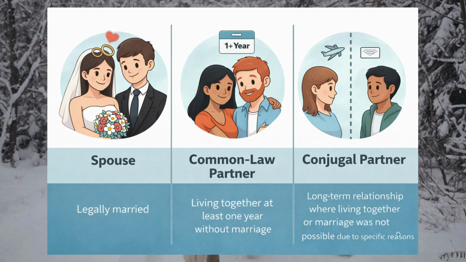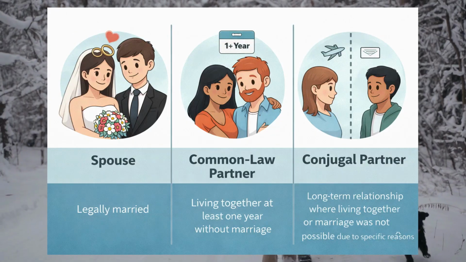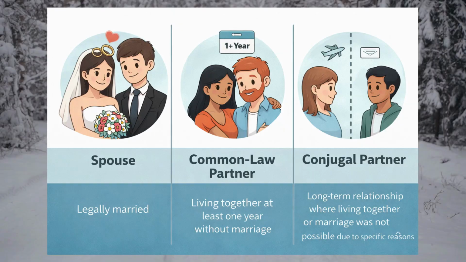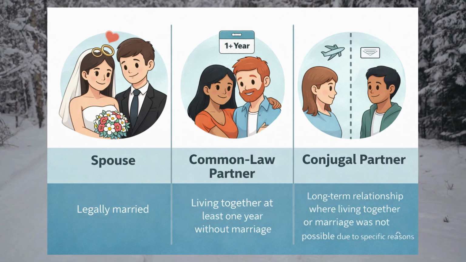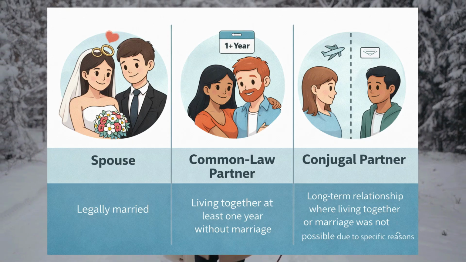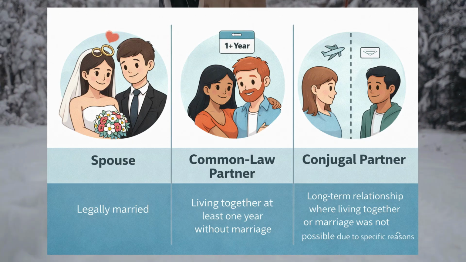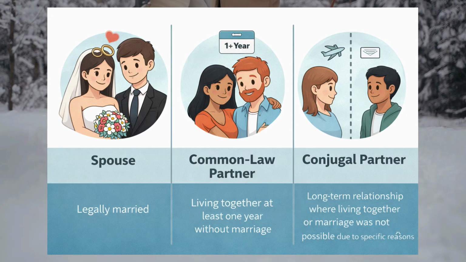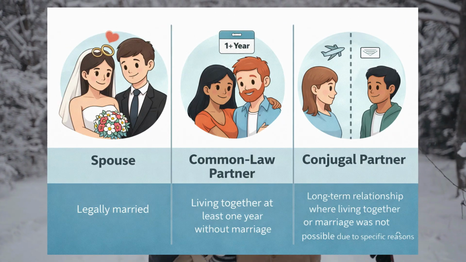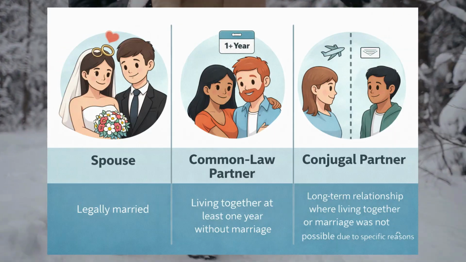Now let's talk about who can be sponsored under the Canadian Spousal Sponsorship Program. Under this program, you can sponsor your spouse, common law partner, or conjugal partner if they are at least 18 years old. Simply put, a spouse is someone you are legally married to. A common law partner means living together for at least 1 year without marriage, and a conjugal partner is a long term relationship where living together or marriage was not possible due to specific reasons.